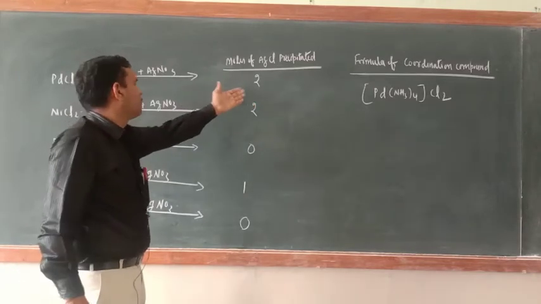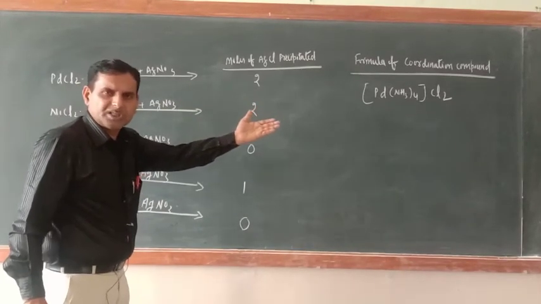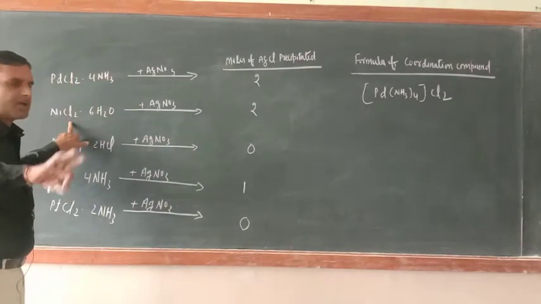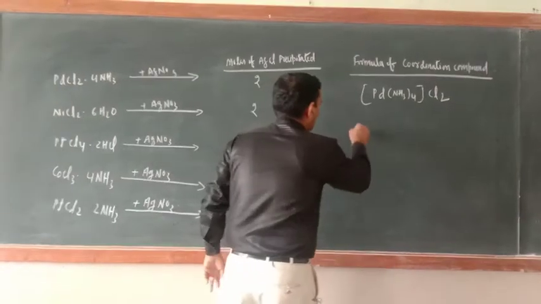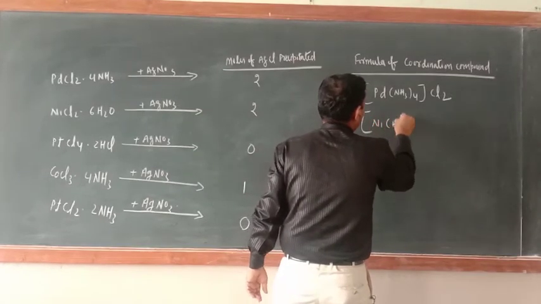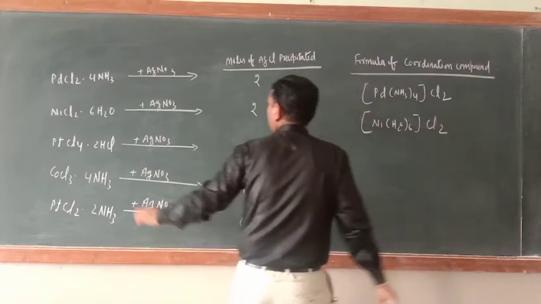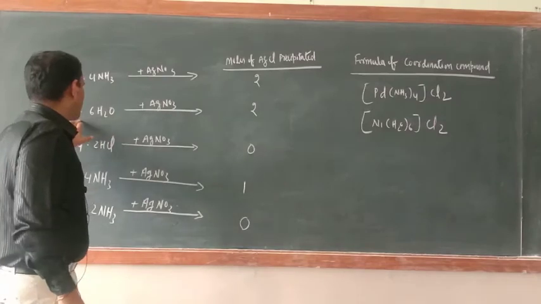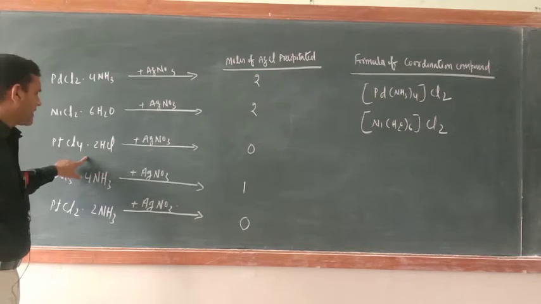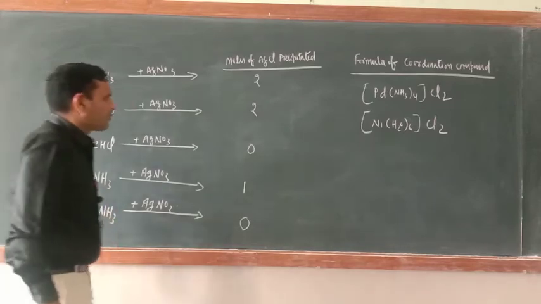Now obviously if 2 moles of Cl is coming out, it means 2 Cl ions are present in the ionization sphere. Now in this case also, 2 moles of AgCl are coming out. So what would be the formula? Formula would be Ni, H2O whole 6 bracket close, 2 moles coming out, it means Cl2. This would be the chemical formula of the coordination compound. What about this one? Here nothing has come out as a precipitate, it means everything is present inside the coordination sphere.